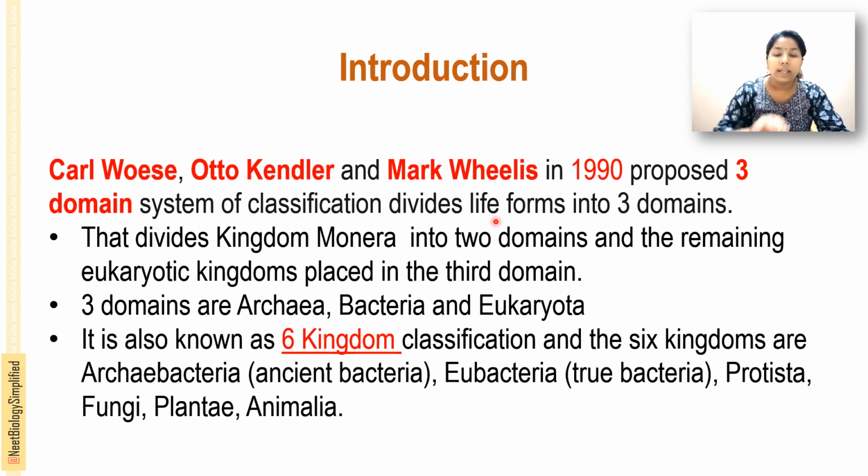So kingdom Monera is divided into two domains, and the remaining four eukaryotic kingdoms are included in a single, third domain. The three domains are Archaea, Eubacteria or bacteria, and Eukaryota.